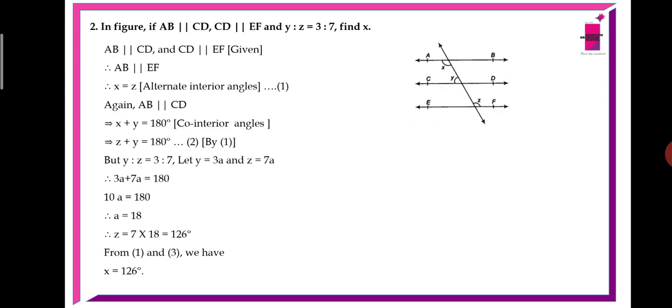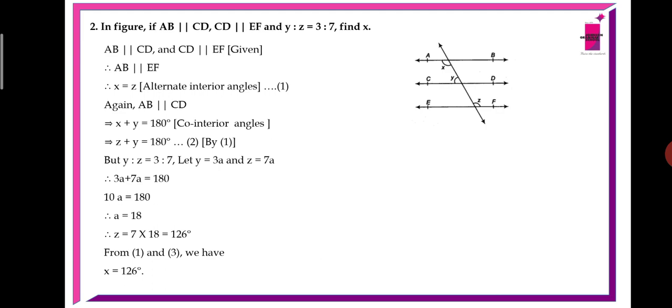Again, AB is parallel to CD. x plus y equals 180 degrees as they are co-interior angles. We know from equation 1 that x equals z, so in place of x I am taking z. So z plus y equals 180 degrees. This is equation 2. But y:z equals 3:7.